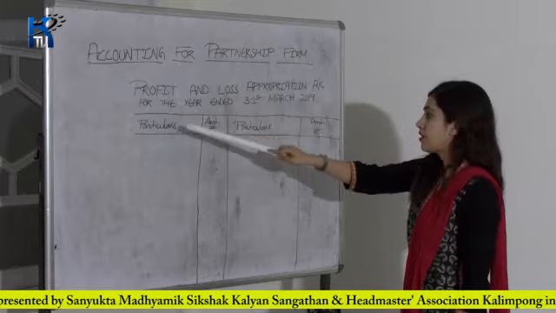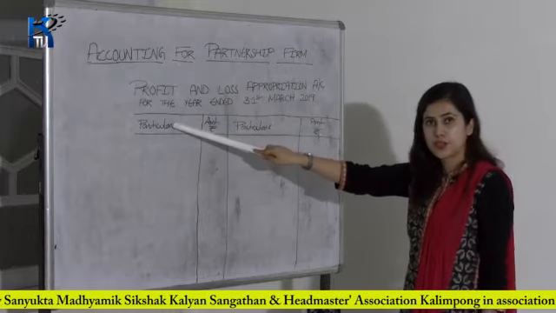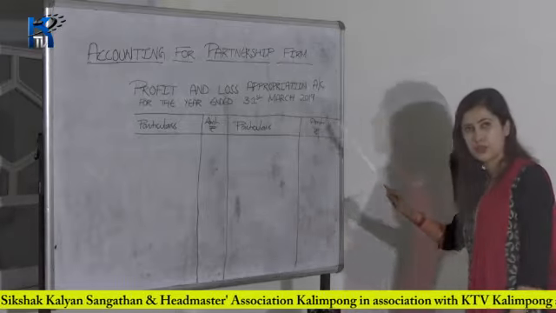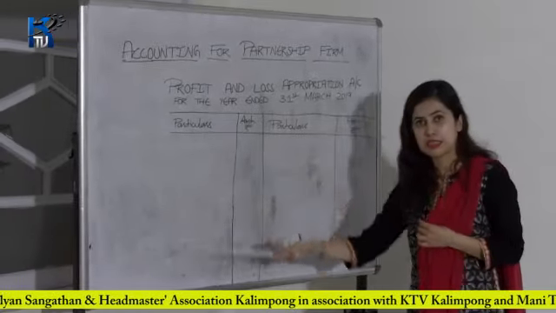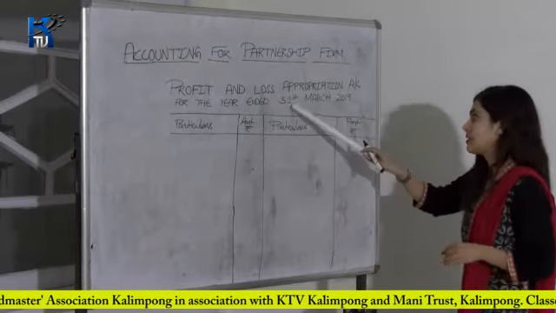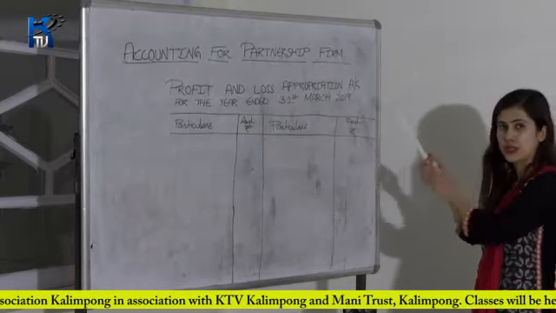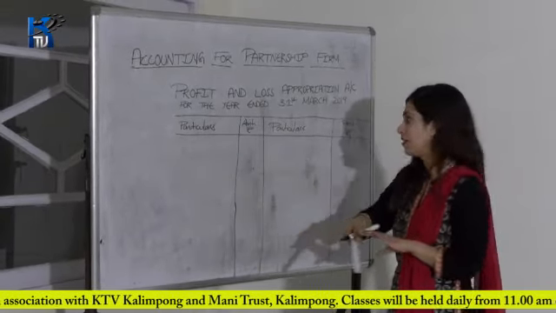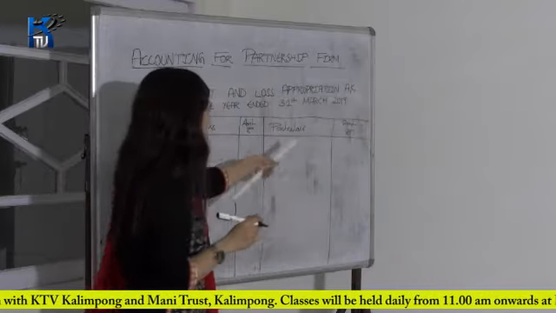Format: on one side you have to make particulars and then amount, and then again particulars and then amount. You don't have to write the dates, because this will be prepared at the end of the year. You just have to mention 31st March 2019-20, but no need to write any dates. So particulars, amount, particulars, amount.